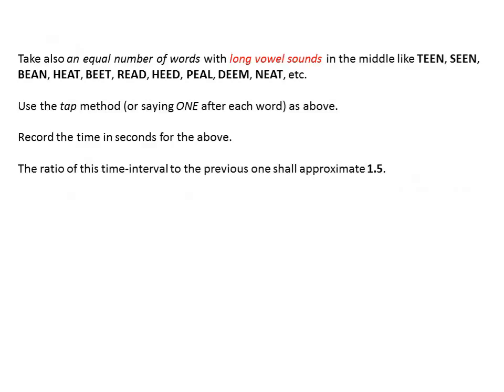Take also an equal number of words with long vowel sounds in the middle like teen, seen, been, heat, beat, read, heed, peel, deem, need, etc. Use the tap method or saying one after each word as above. Record the time in seconds for the above. The ratio of this time interval to the previous one shall approximate 1.5.